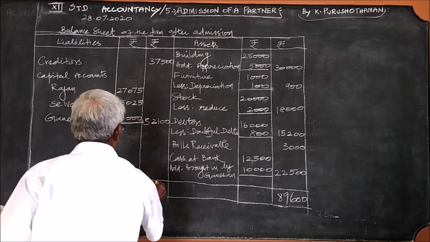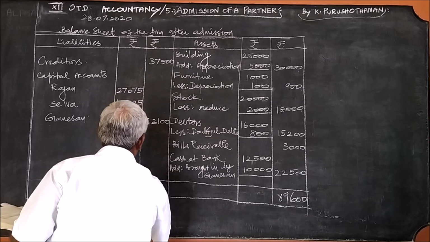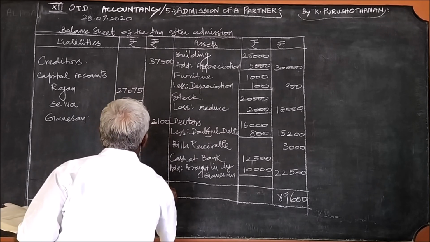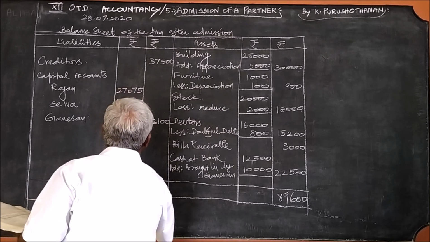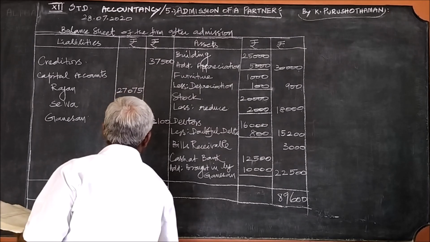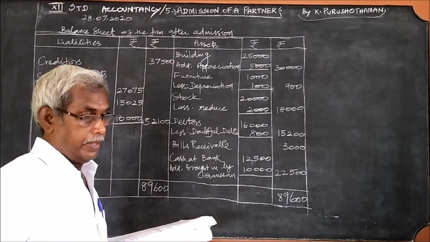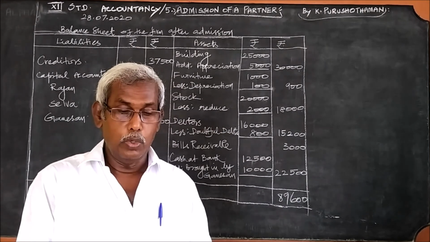Here 89,600. This is how we close the balance sheet.